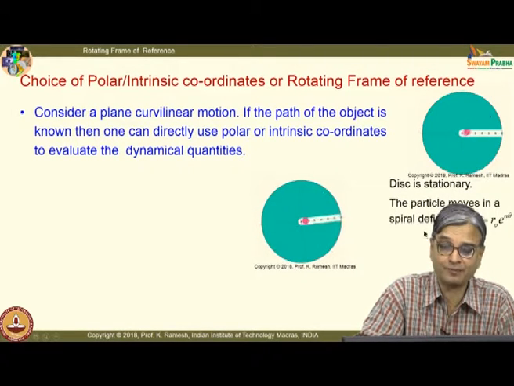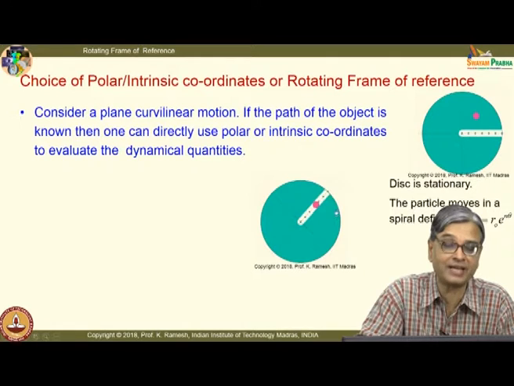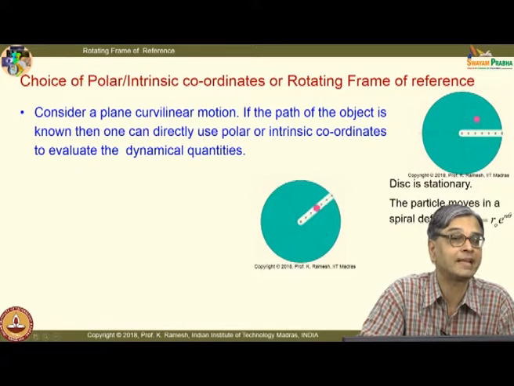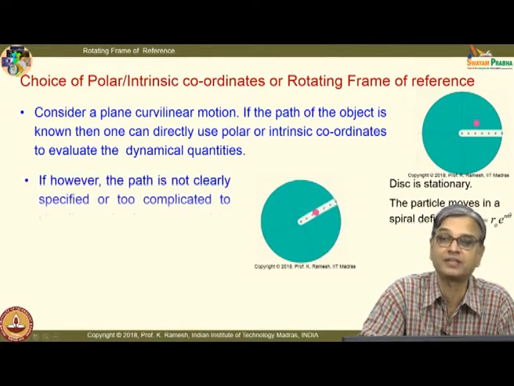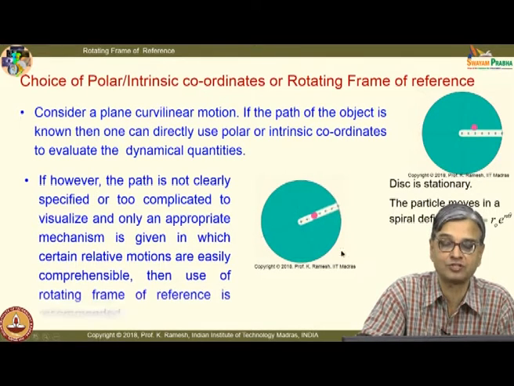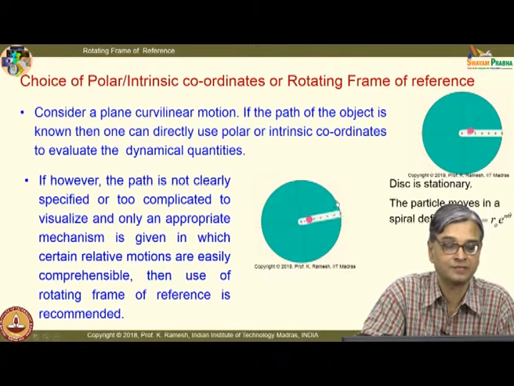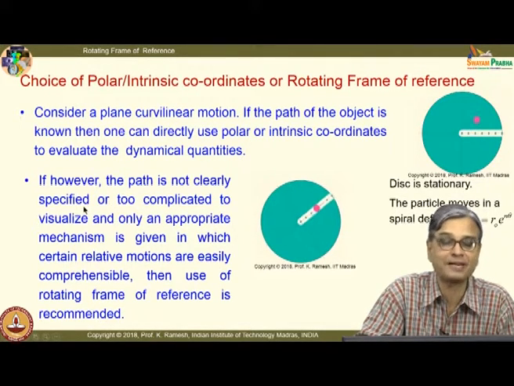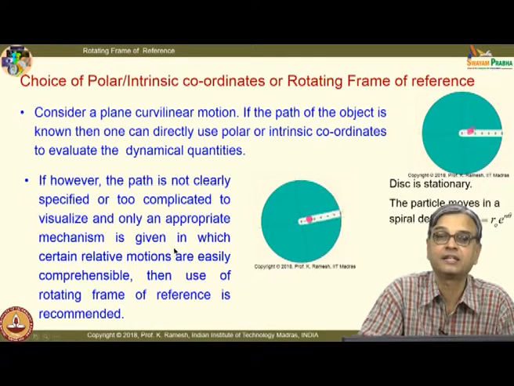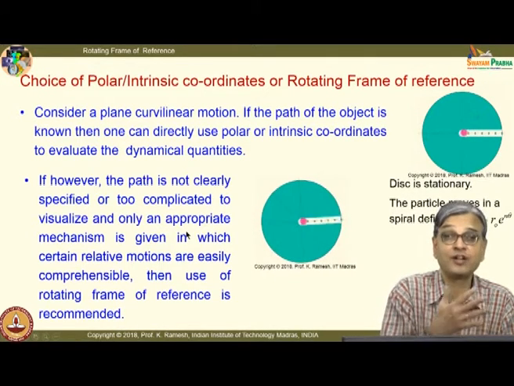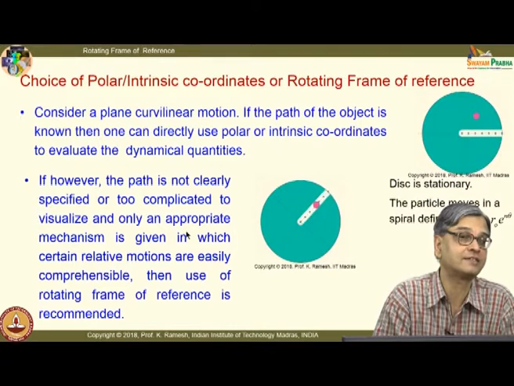So, if I have to have a spiral motion, I may have to devise my mechanism like this. I have to select the speed of the rotating platform and also the speed with which the particle has to move. So, the idea is the path is not clearly specified, that means you do not have a mathematical expression or it is too complicated to visualize. Only an appropriate mechanism is given, then you can think of using a rotating frame of reference and do the